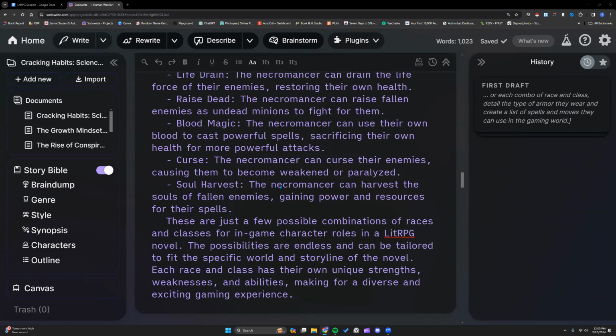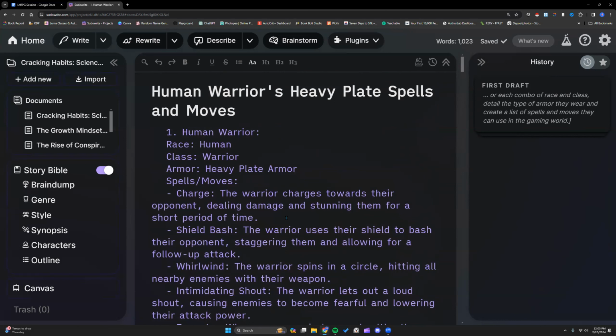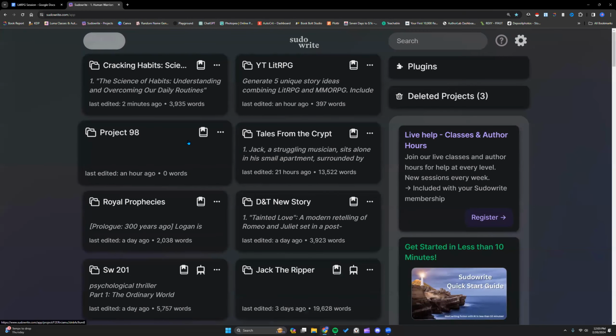It was super helpful. And yeah, even though I don't understand, I get the acronyms for Lit RPG and MMO, whatever. I understand what that means. But no, it was super helpful. And I had no idea. I've been playing around with the story Bible and everything on my fiction book. I did put a book in that I'm in progress on, and I haven't had any difficulty with that yet. But I see what you guys are saying. And so I've also started one from scratch just to see what it could do. But thank you. This has been awesome. I had no idea that it had all these capabilities, and I'll definitely look up the thriller one that you did too, because that's more my style.